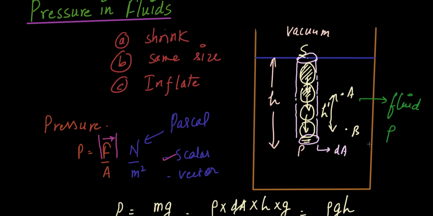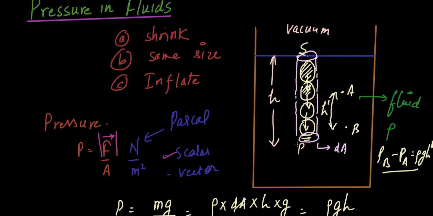So that's what I meant, that this is not the absolute pressure but the pressure difference, but because there is nothing on top of S, it is acting like the absolute pressure. So in this case, P at B minus P at A will be equal to rho g h dash. And why is the pressure coming into the picture? Because of the weight of the things above that point.